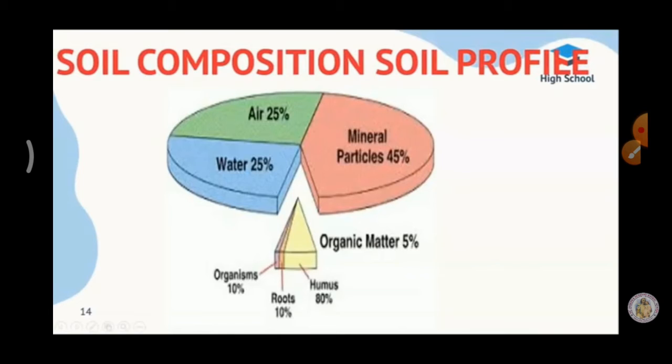Then next we are going to see about the soil profile. The soil profile is defined as the vertical section of the soil from the ground surface and extends downwards. Vertical means a straight line of the soil from the ground surface extending downwards. Okay, not upwards, downwards.